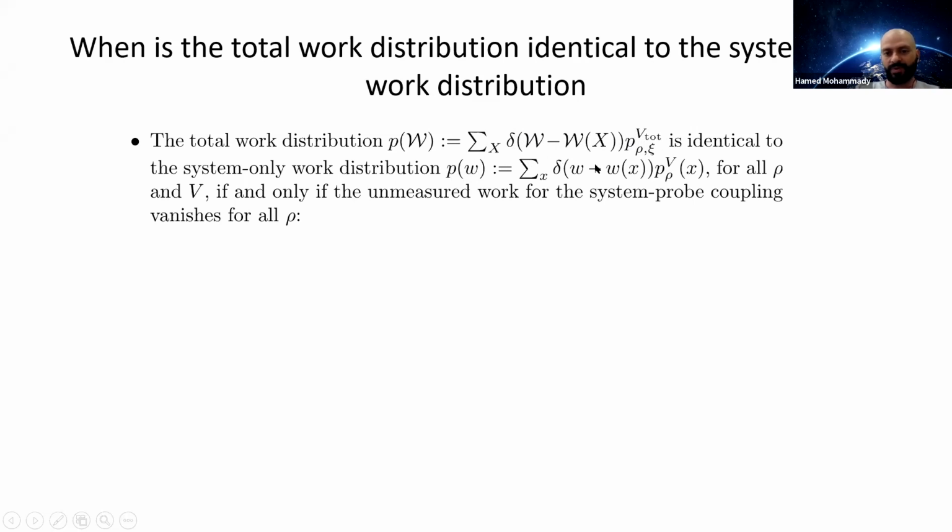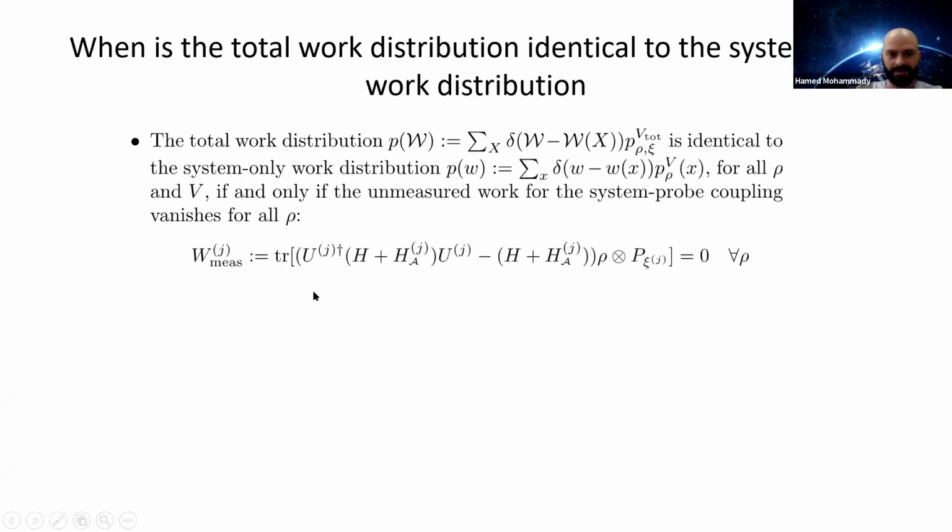Now, these two equations will be identical for all system states rho and unitary operators V if and only if the unitary interaction between system and probe has zero unmeasured work for all system states.